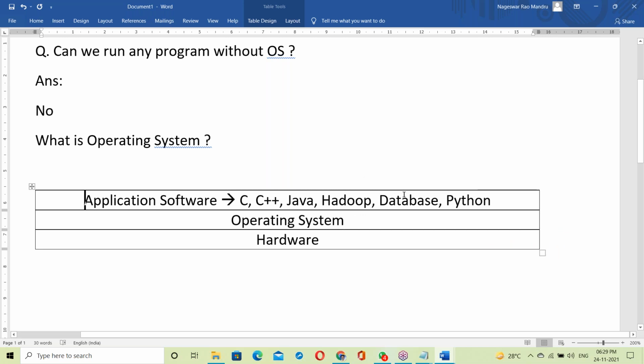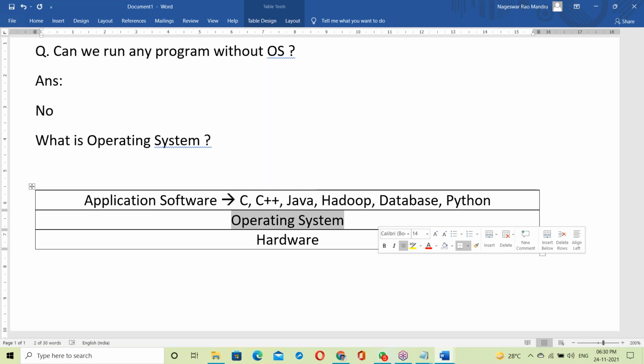Yes. All these application softwares, right? These are application softwares. All are running on top of OS. Without this OS, these programs cannot run here. Maybe C program or C++, Java, Hadoop, database, Python. To run all of these things, OS is required. On top of the operating system, all are running. So OS is just giving a platform.